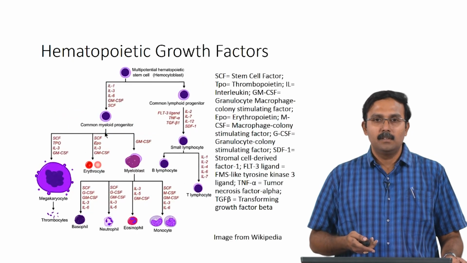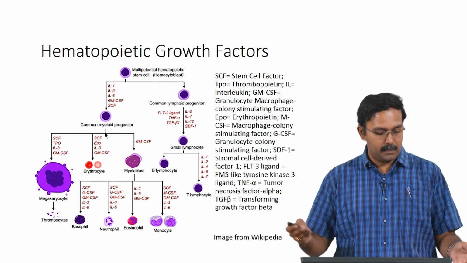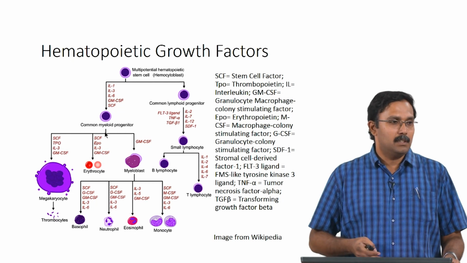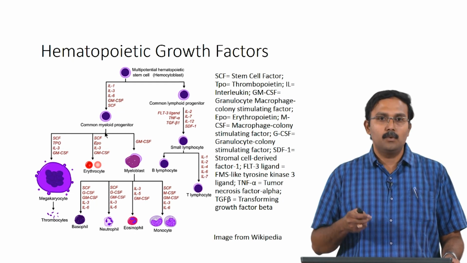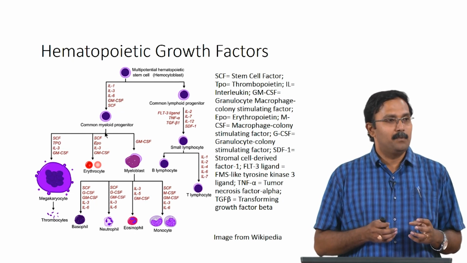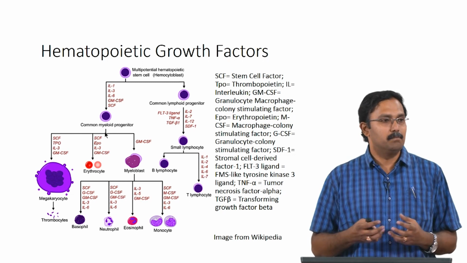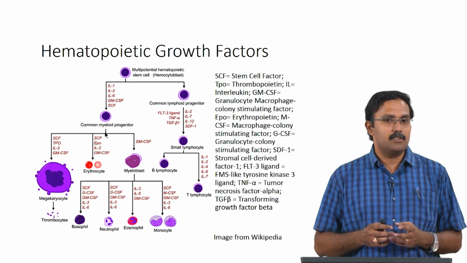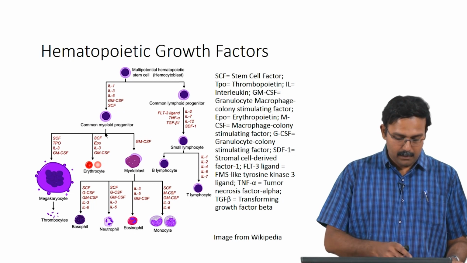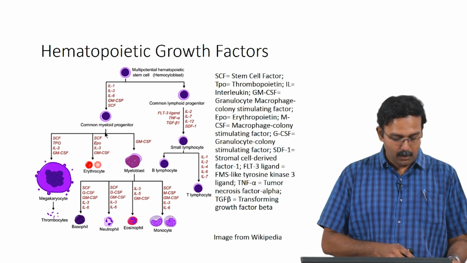This is a representation of the growth factors and other molecules which can guide specific differentiations. What you see here is that many of these factors are repetitive, which is probably one of the reasons for the stochastic model of differentiation. For example, IL-3 is present in the formation of myeloid progenitor, which can then form megakaryocytes or erythrocytes.